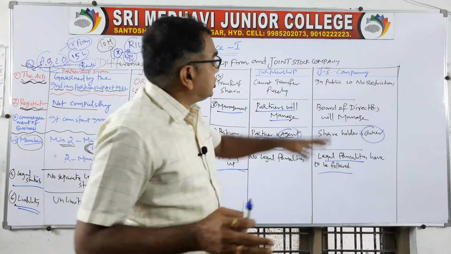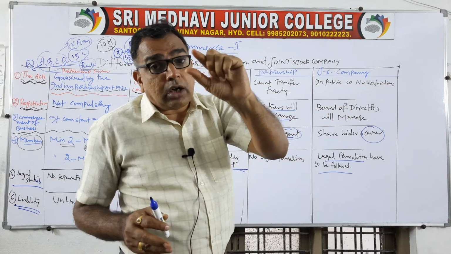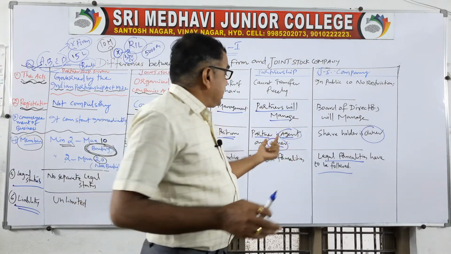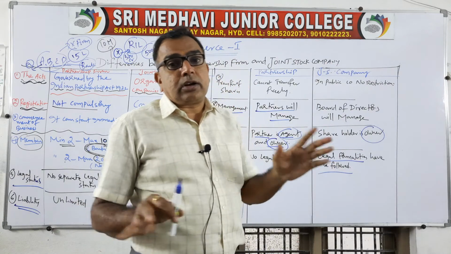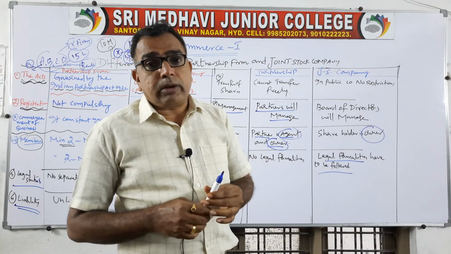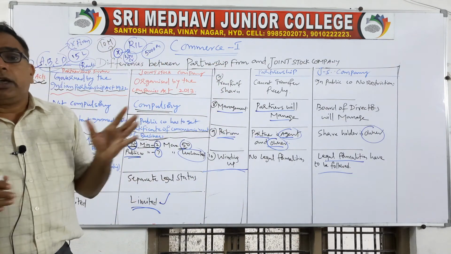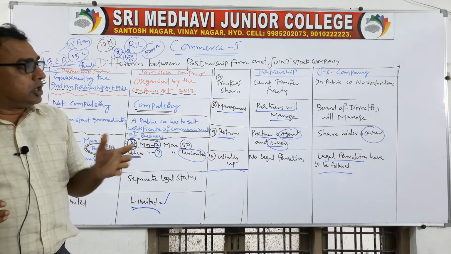So if you want to close down the joint stock company, either private company or public company, a court order is compulsory. In case of partnership firm, no such order. Directly you can close down when and wherever you want to. Clear, ma'am? So these are the differences between partnership and joint stock company. Very important and easy one. I hope you understood well.